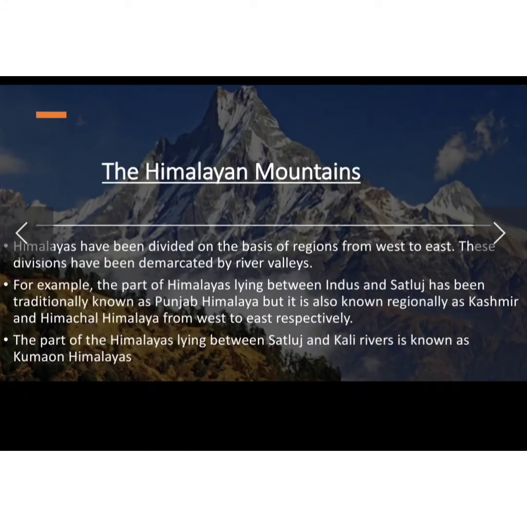Now talking about the Himalayas, they are also divided on the basis of regions, from west to east, but they have also been divided by the rivers. So we have seen the regions from west to east. Now it is being divided by the river valleys also. For example, the part of the Himalaya lying between the Indus and Satluj has traditionally been known as the Punjab Himalaya.